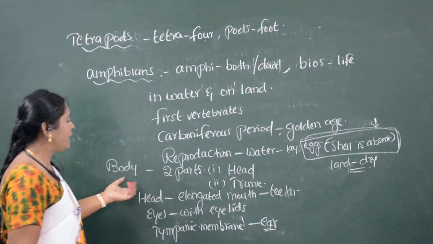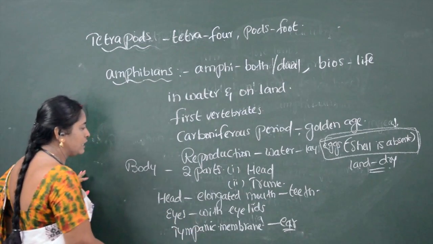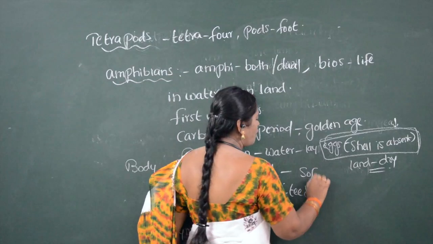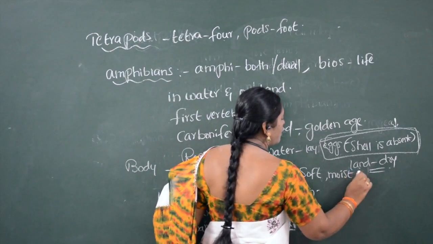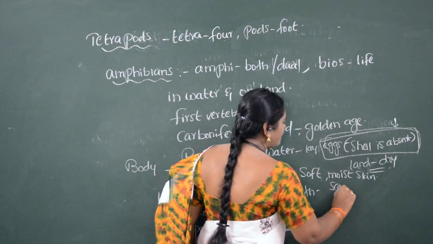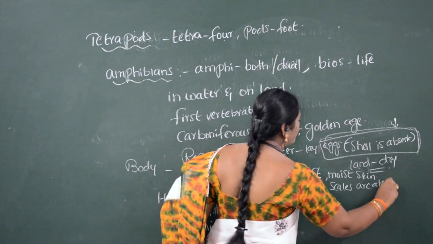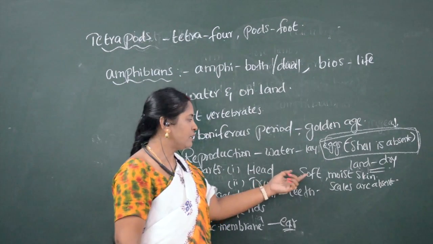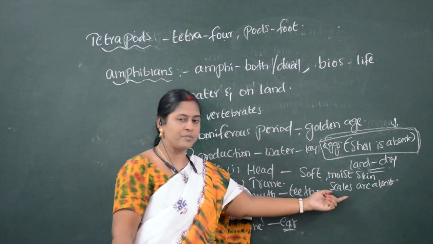So the body has two parts, we said head and trunk. The body is covered with soft and moist skin, whereas scales are absent on the body of amphibians.